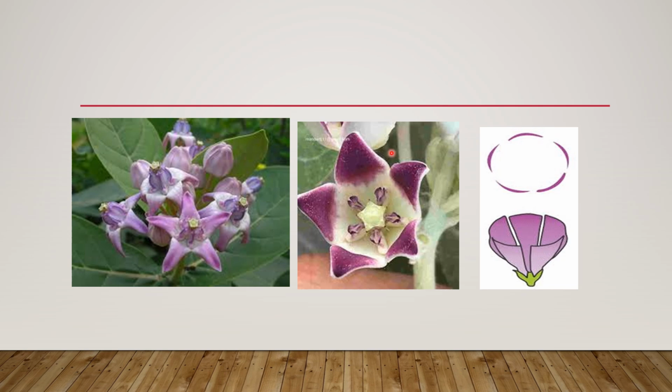You can find this type of aestivation in the flower of the milkweed plant. You can see the petals like this picture. They lie close to each other without any overlapping. No petal is over another, they are just close to each other.